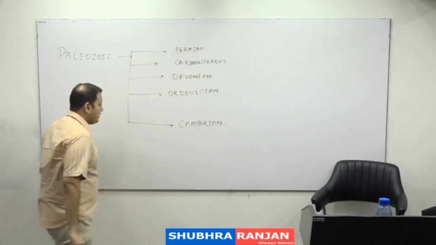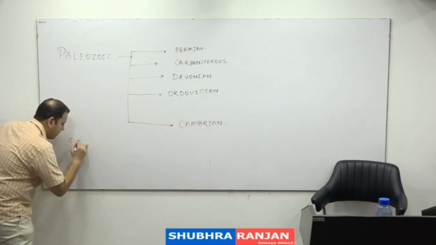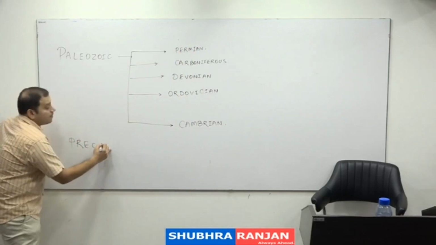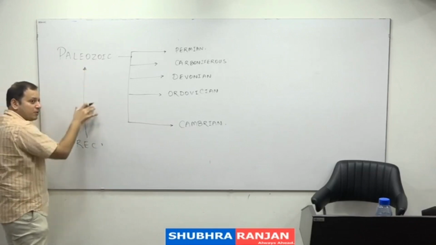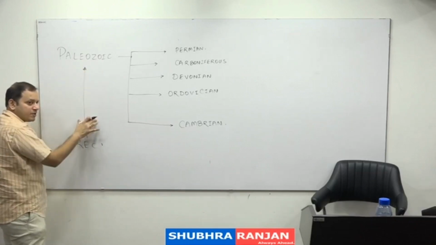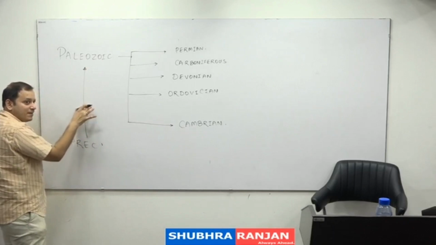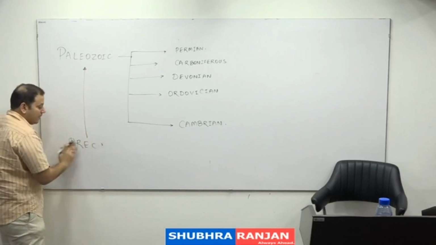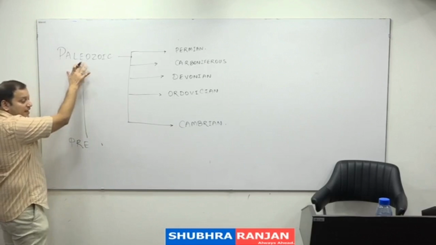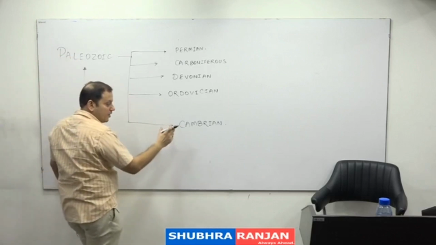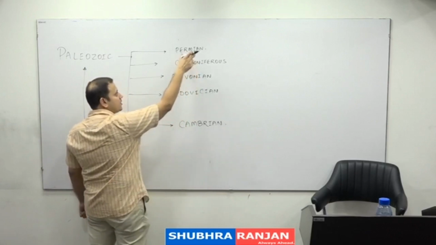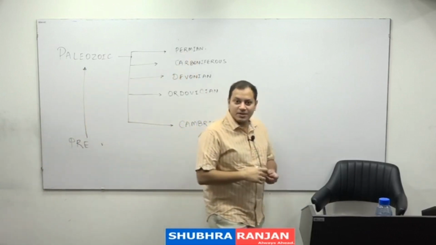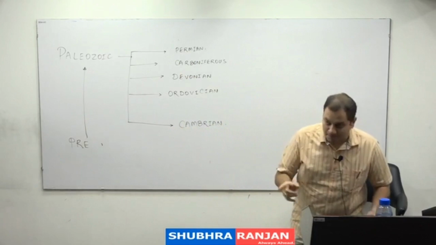So what we are studying? We are studying कि one was the pre-Cambrian. Pre-Cambrian के बाद there was Paleozoic. What is this? Era, eon, period या epoch? क्या है ये? Pre-Cambrian era. उसके बाद there is Paleozoic era, and the Paleozoic era is divided into what? Cambrian, Ordovician, Devonian, Carboniferous, Permian. क्या? Periods or what? These are periods.